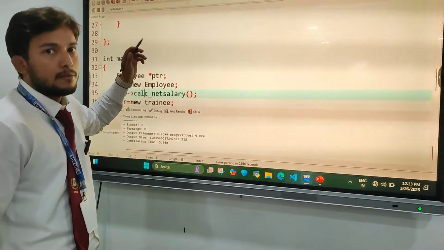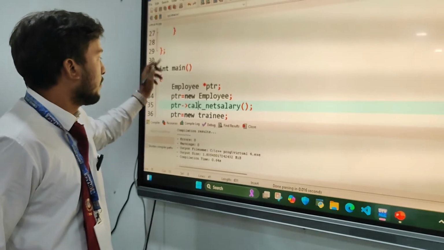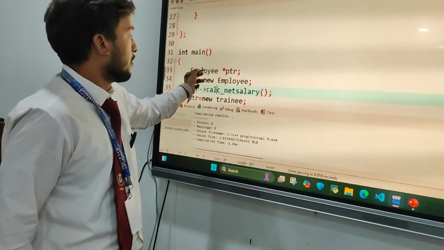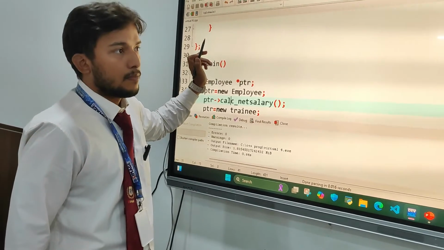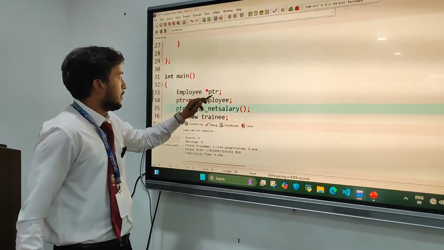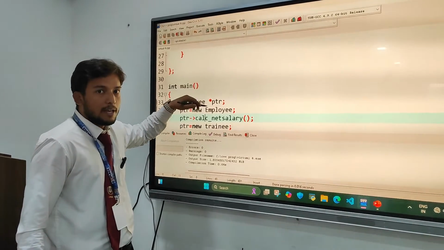Why have you created a pointer of employee data type? Employee is a data type, and the pointer is why? We have used an employee type pointer so that we can return the value to the employee type.